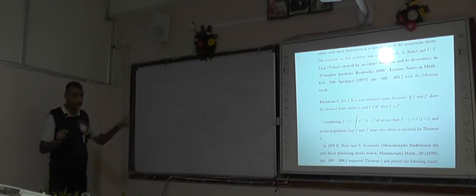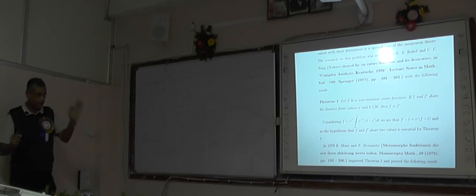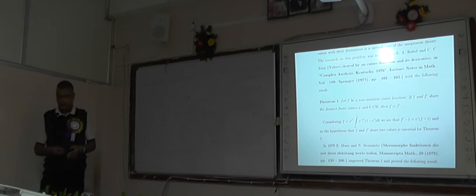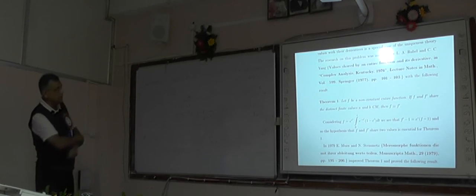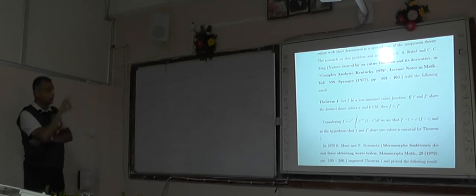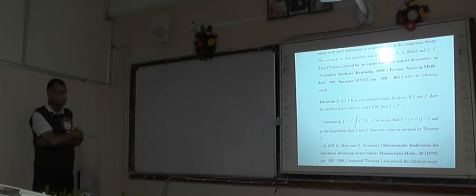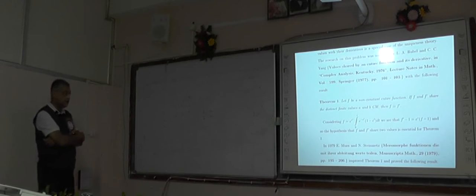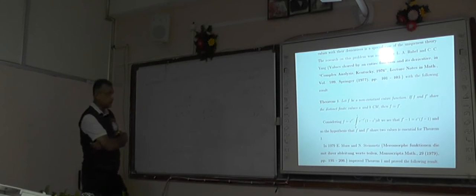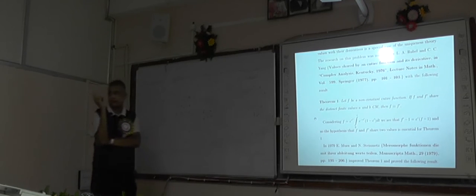Instead of two general entire functions, they took a function f and its derivative. And then they proved that if we consider only two shared values same, then f is identically equal to f dashed. But it is not possible to reduce the number of sharing values to 1.